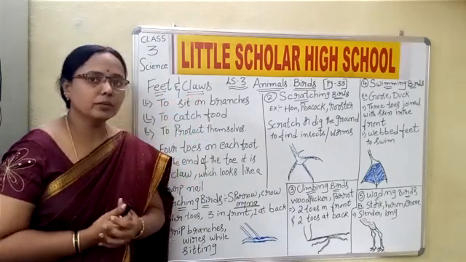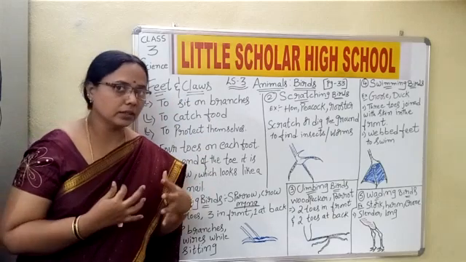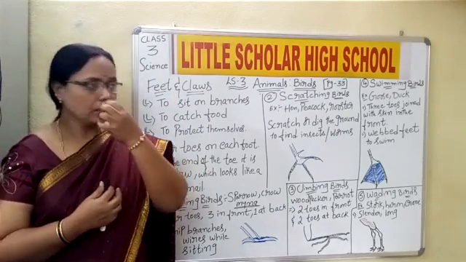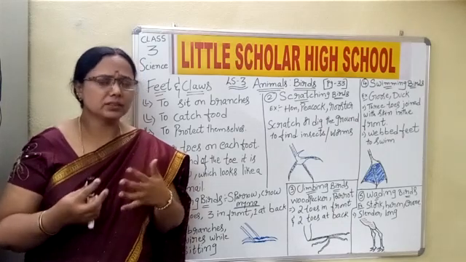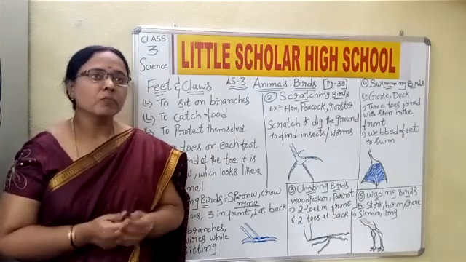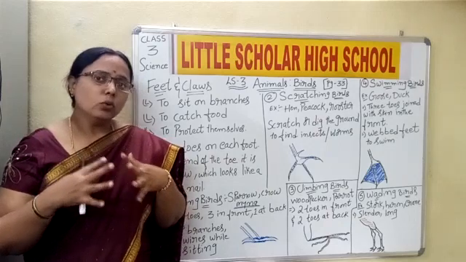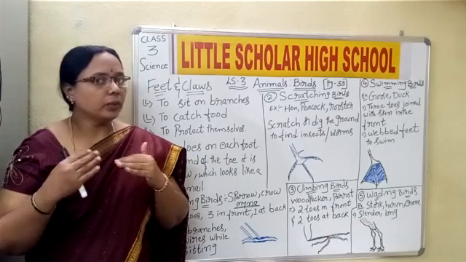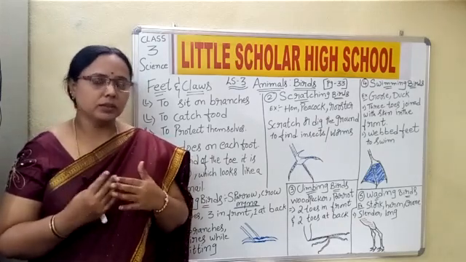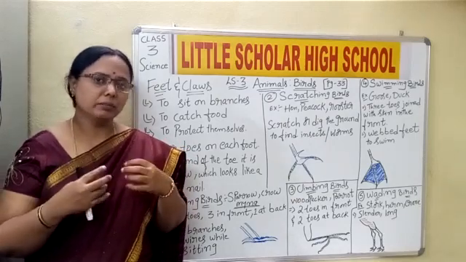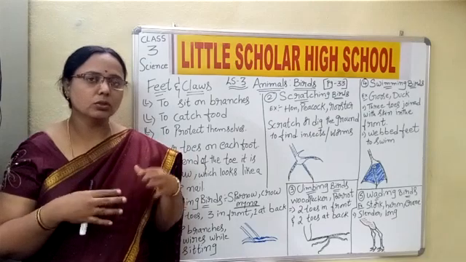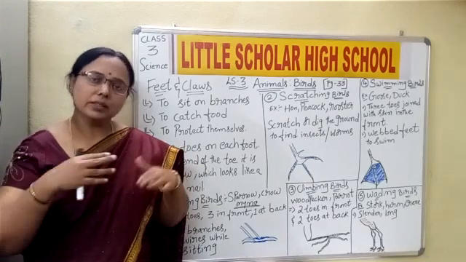What do you understand by feet and claws? Let us understand this first. Now, see, every animal or insect, anything you consider, has its own organs to move from one place to the other. Yes or no? For example, when we talk about animals, they have legs. Many animals have four legs. Yes or no? Two in front, two in back, and they move.